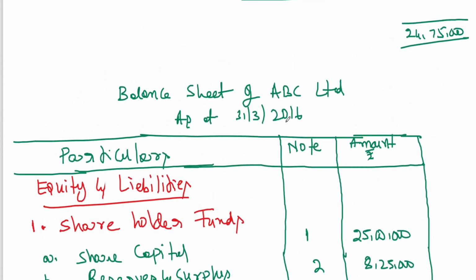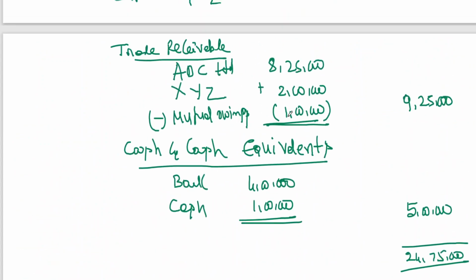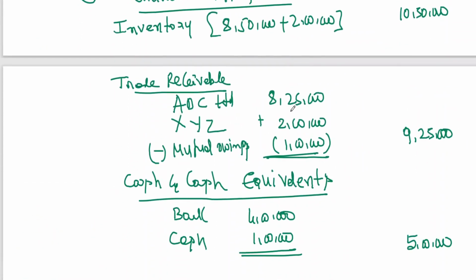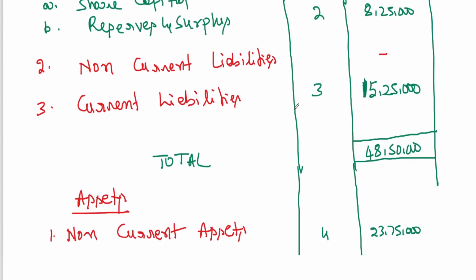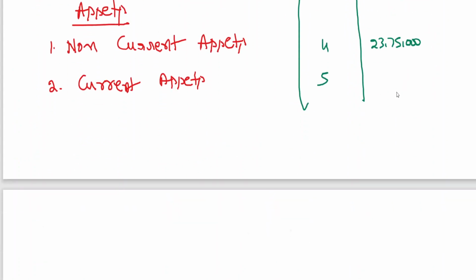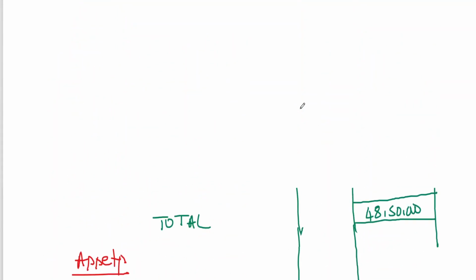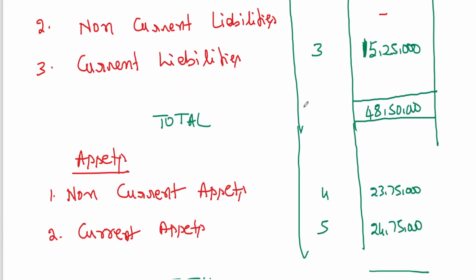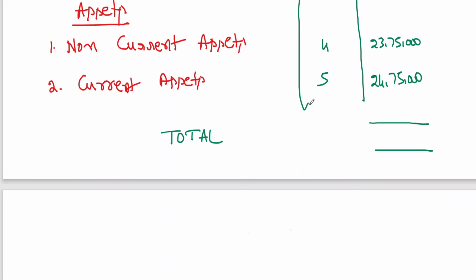And current assets coming to 24 lakh 75,000. Now we can close this. Okay, total. So it has been tallied.